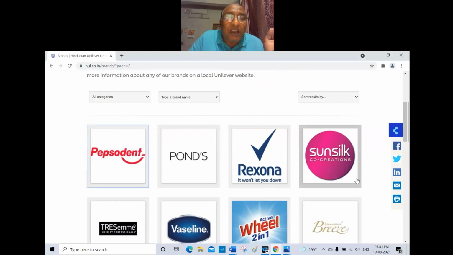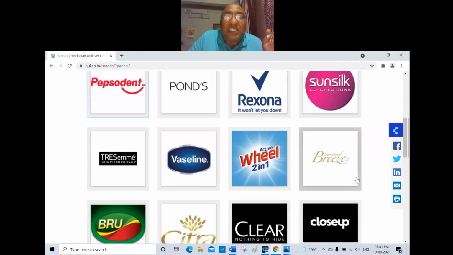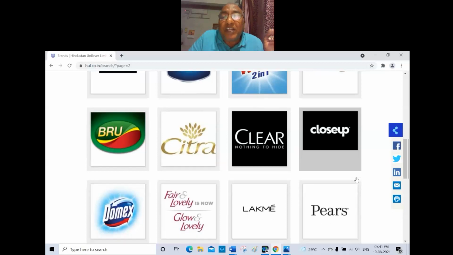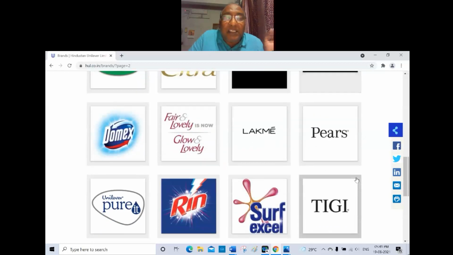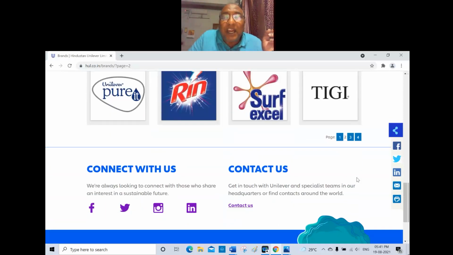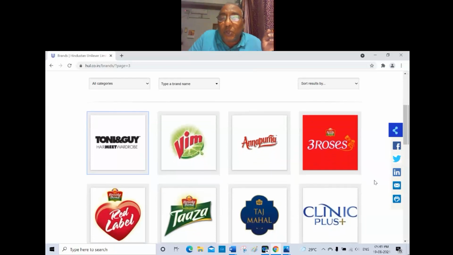These are the products, and even Pepsodent, Pond's, Rexona, Sunsilk, and Tresemme, Vaseline, Wheel, One, and Breeze, Brooke Bond, Citra, Clear, Close Up, Domex, Fair and Lovely, Glow and Lovely, Lakme, Pears, Pure, Rin, Surf Excel, and Taj. This is also a product, they will make it. And Toni and Guy, Vim, Annapurna, Three Roses.